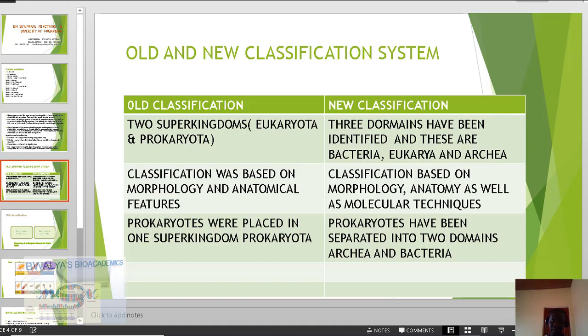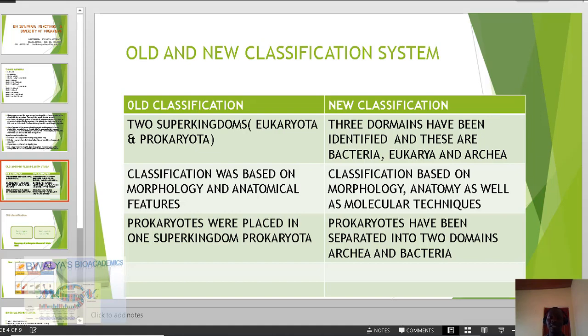Initially, with the two superkingdoms of prokaryota and eukaryota, we had all the prokaryotes. By prokaryotes, I mean organisms that have a prokaryotic cell. They were simply grouped in one particular superkingdom, which was known as superkingdom prokaryota. But in the new classification system, this has been separated into two different domains that we refer to as the domain archaea and the domain bacteria.